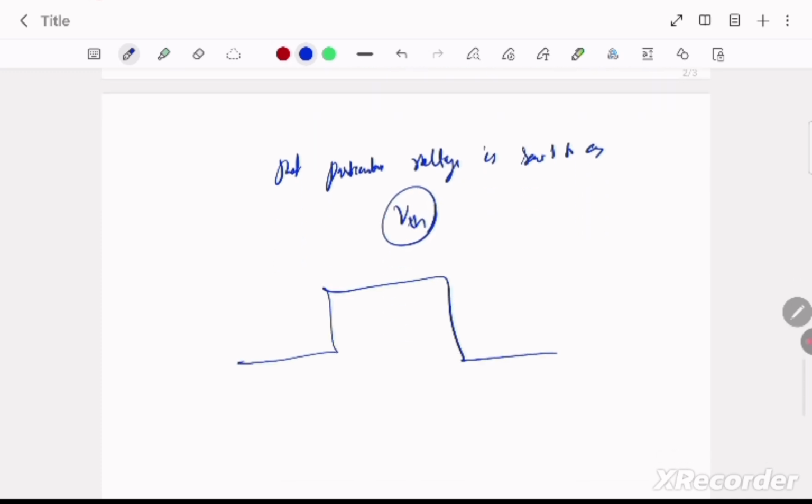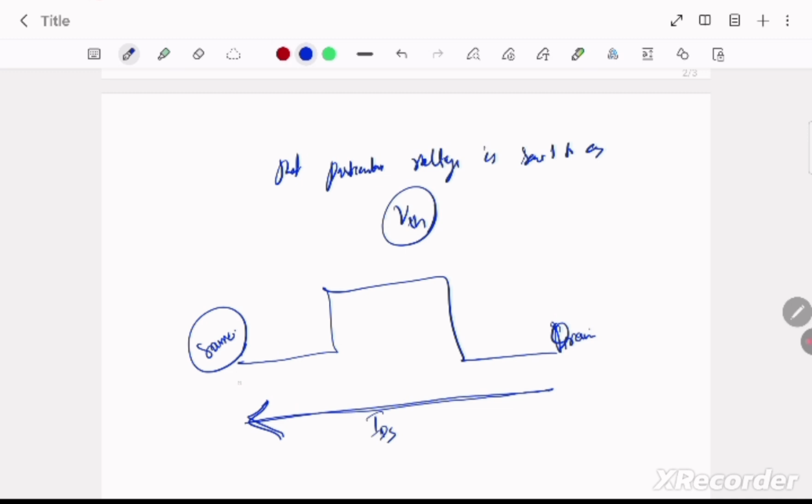Okay, let us understand again. This is drain, and this is source. We want to move the current from this drain to source, let us say it as IDS, but it is not able to flow this current. Why?